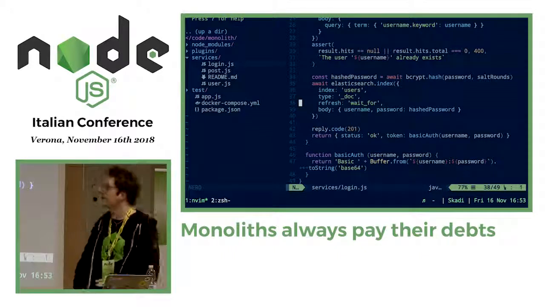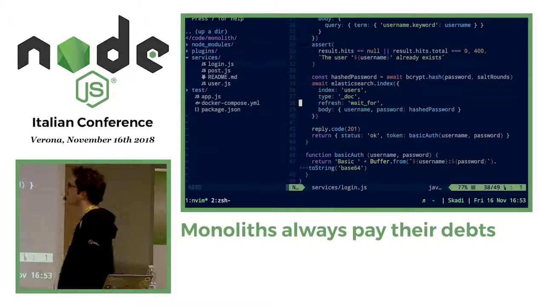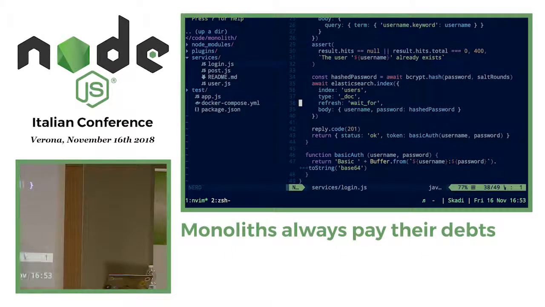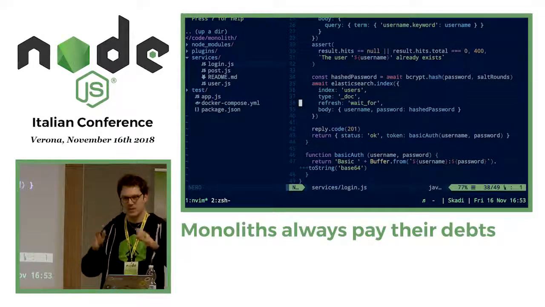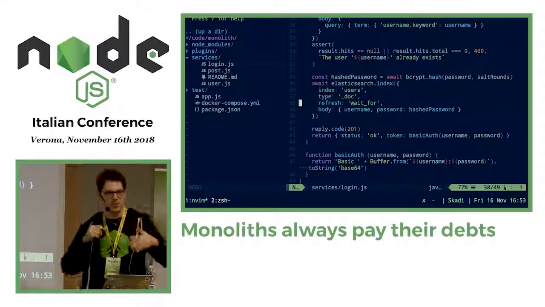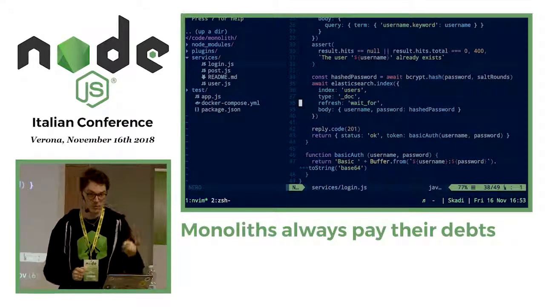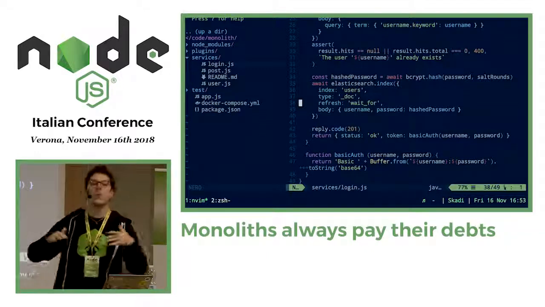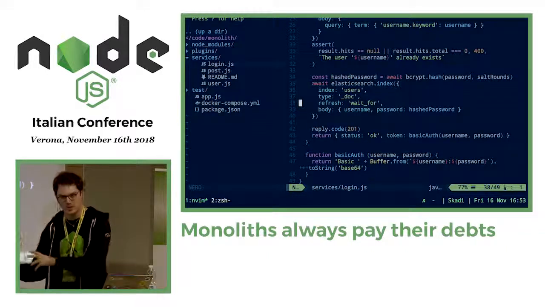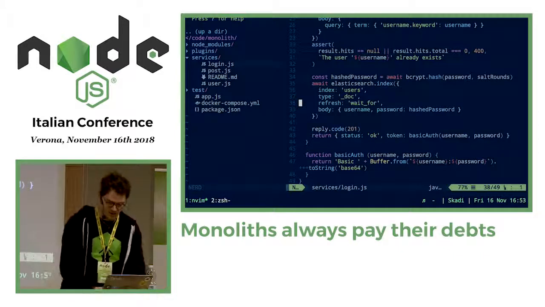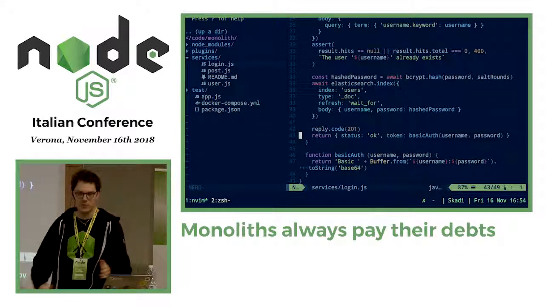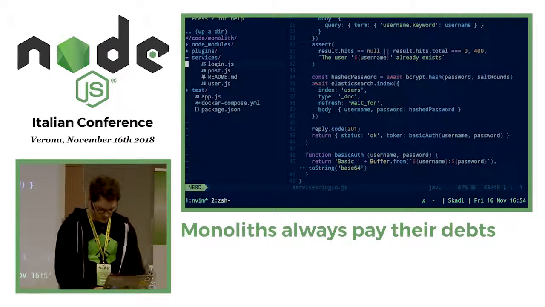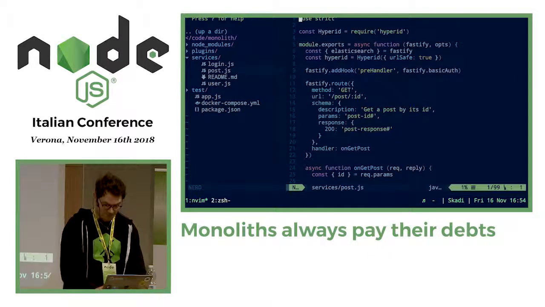As you can see in the configuration of the query, I added this very nice parameter, which is refresh wait_for. If you are using Elasticsearch and you want to be sure that the data is on disk before people start asking for it, you should use this property, which basically will wait until the data is actually on disk before sending back a response. And then here I'm also sending back the basic authentication auth code because I'm very, very lazy. I don't want to craft it every time.